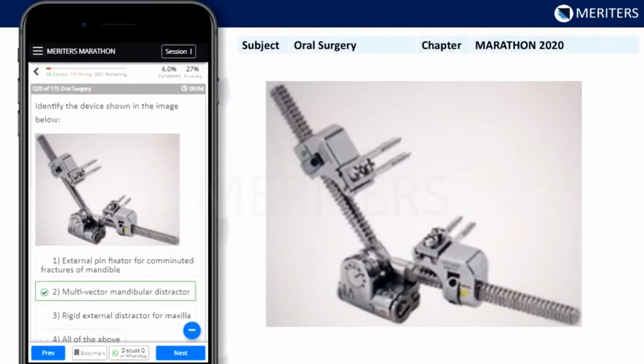Now, this question has been a direct pick from the oral surgery marathon. It is the direct question that was repeated in exams. The question was to identify the device shown in the image below. The image was the same and the options were the same: external pin fixator for comminuted fractures of mandible, multi-vector mandibular distractor, rigid external distractor for maxilla, all of the above. So this is a multi-vector mandibular distractor. You should be able to identify this from the picture.